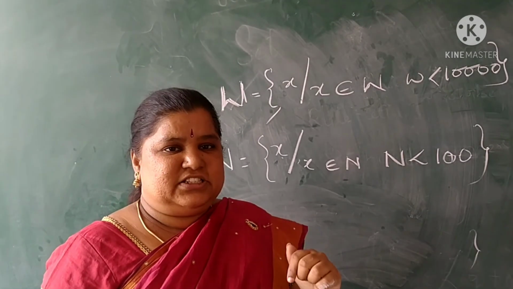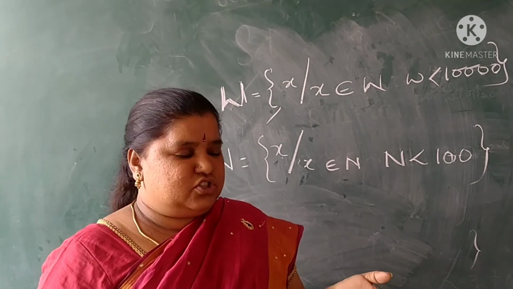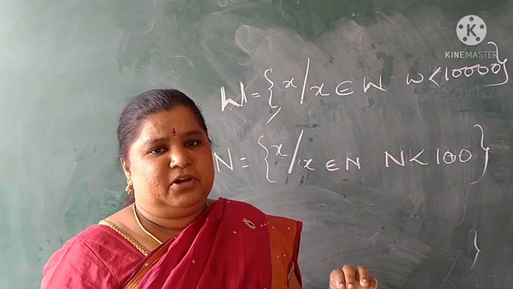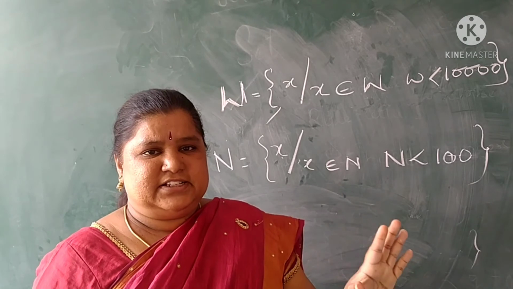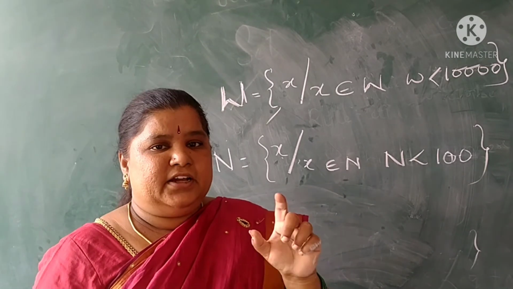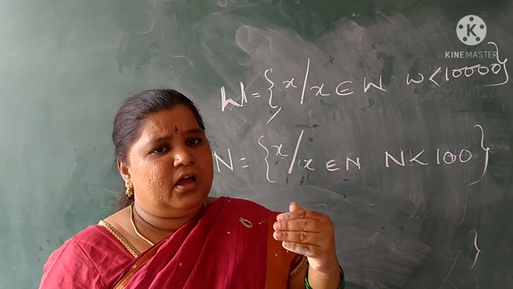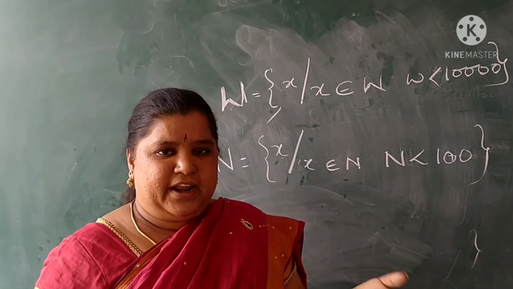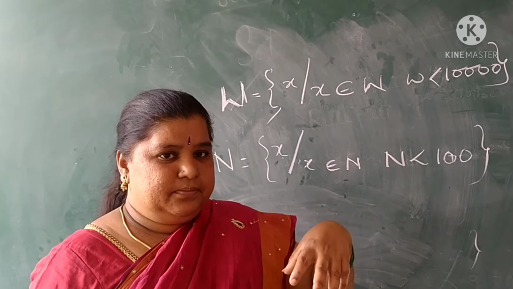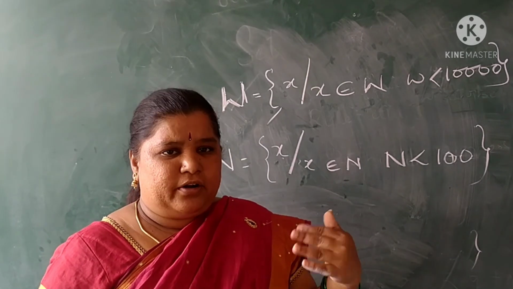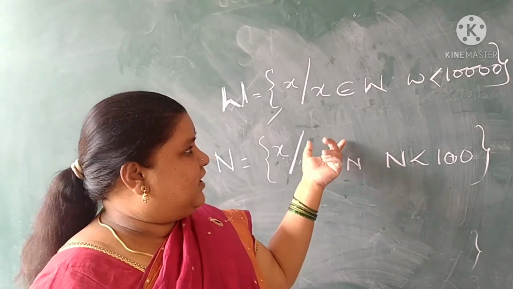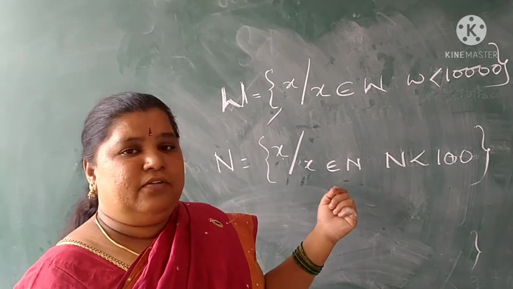So first, listing form or roster form: we can list all the elements of the set in that. And next, rule method or set builder form: if there are a lot of numbers or a lot of things which we cannot write, at that time we can write in the set builder form.